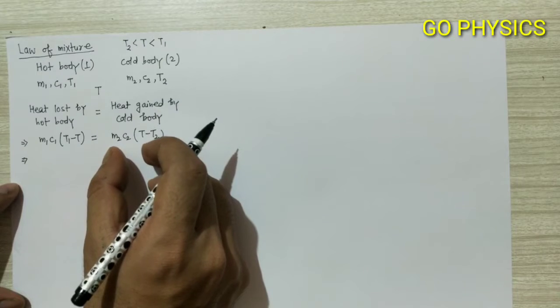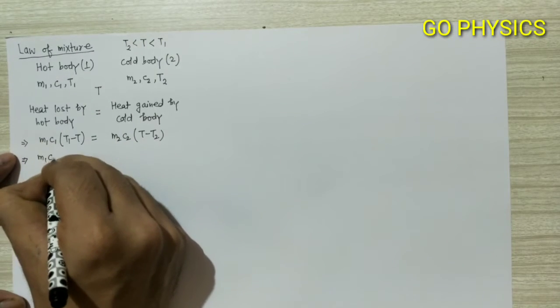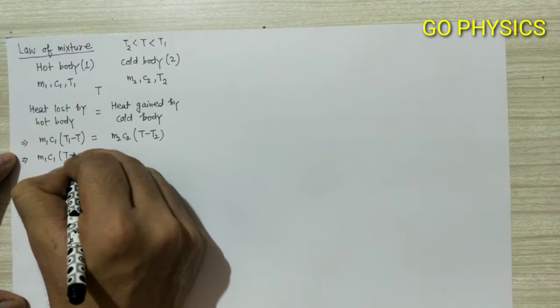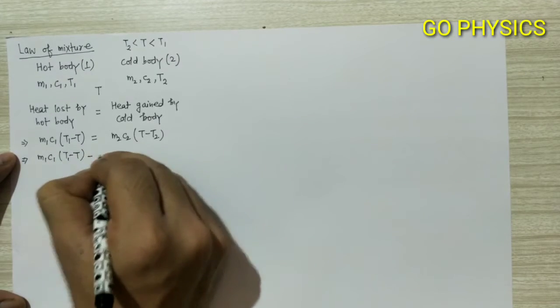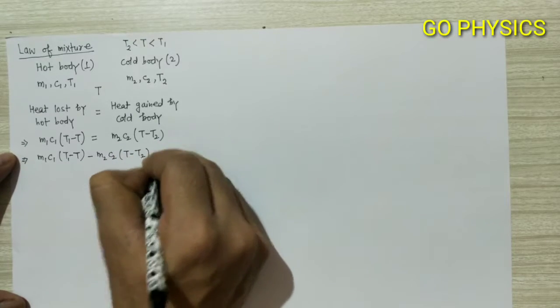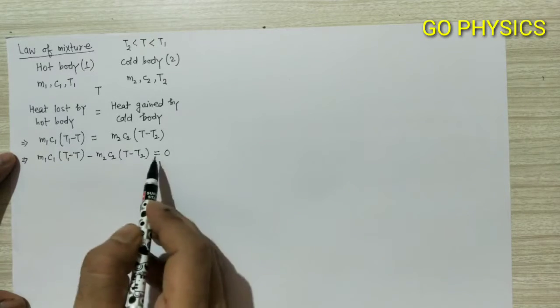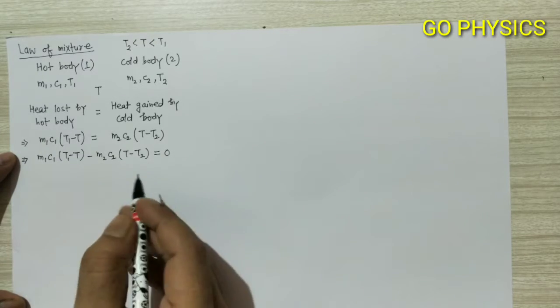Now we will bring this term to the left hand side, so the equation will become m1 c1 (T1 minus T) minus m2 c2 (T minus T2) equal to 0. Now we will multiply this equation by minus 1.